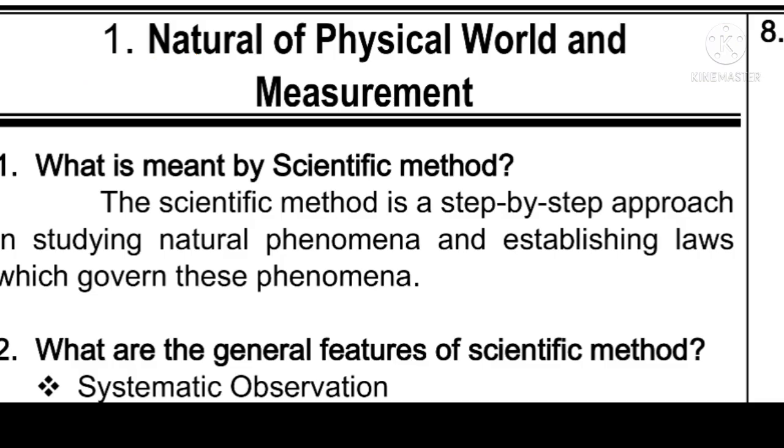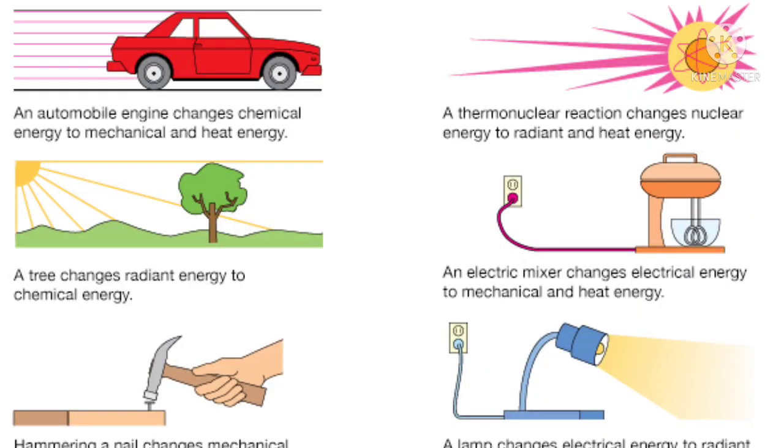So what is the law behind this process? Yes, of course, we know that law of conservation of energy. What is called law of conservation of energy? Energy can neither be created nor be destroyed, but it can be transferred from one form to another form. So this is what is called scientific method.